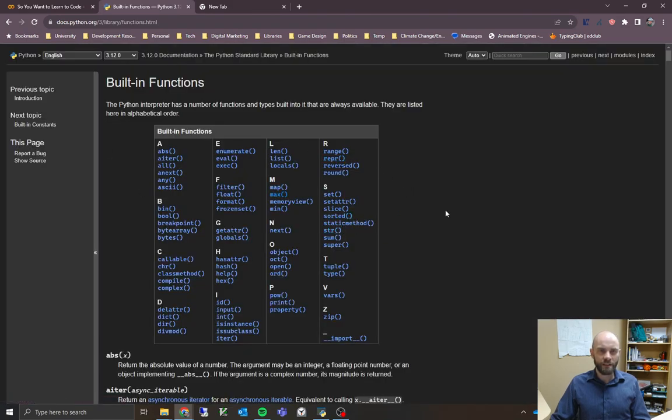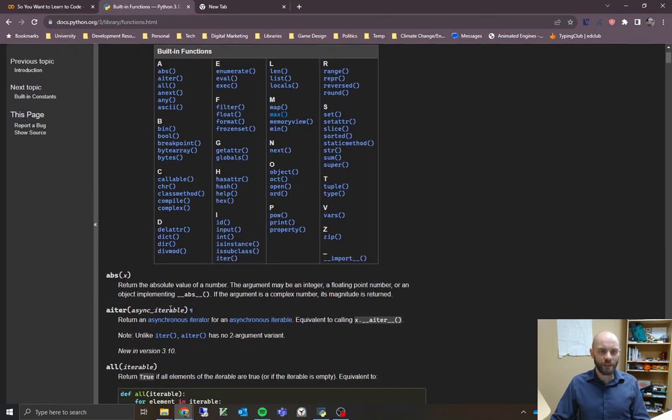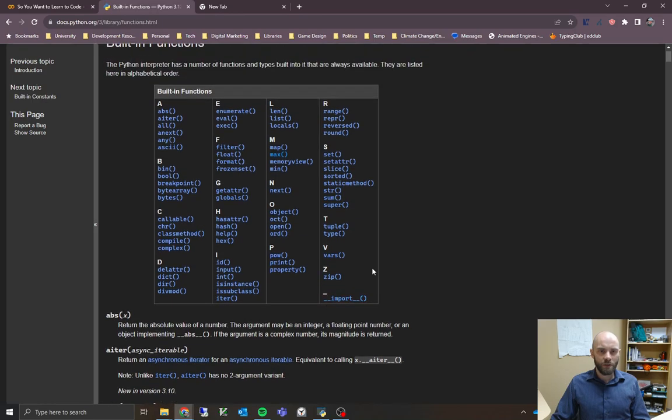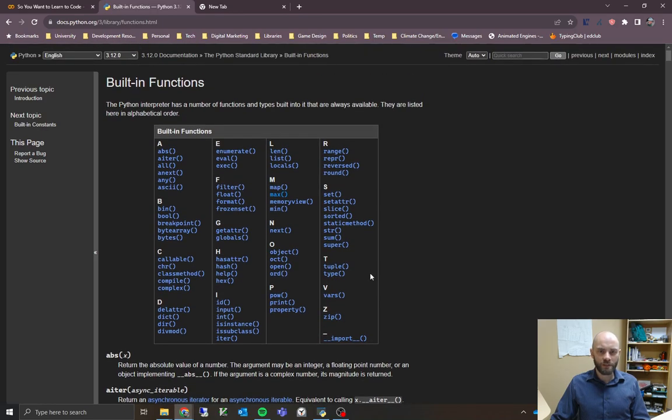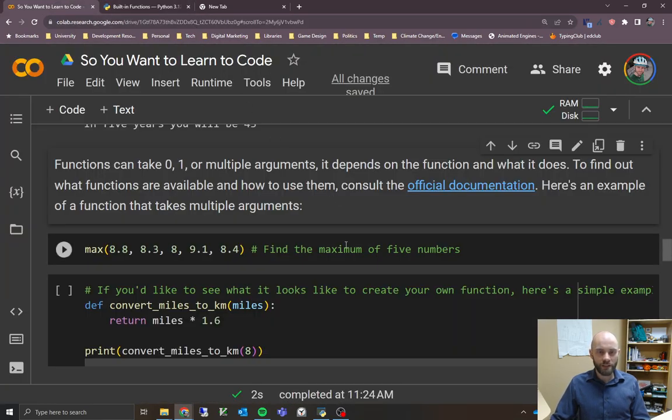So here's a list of the official built-in functions, and you can read up on them if you want. Sometimes the documentation here is a little bit confusing to understand, but if you wanted to know more about, I don't know, the zip function, for example, you could search Python zip function, and it will take you to a different site where it might explain things in slightly more user-friendly terms. So feel free to use those resources.